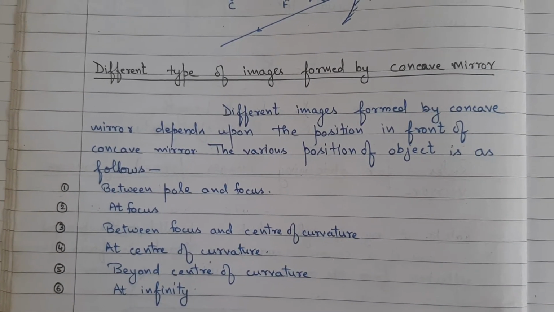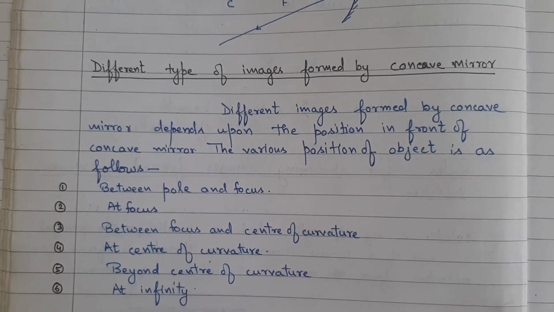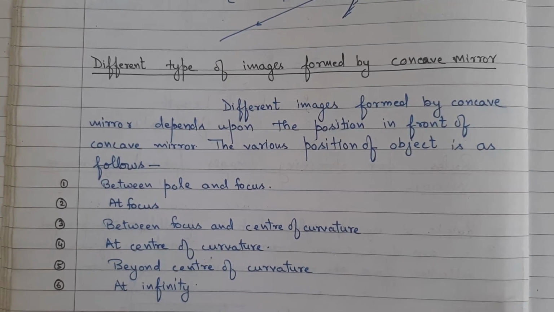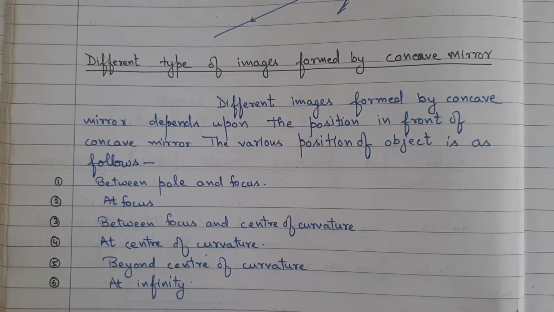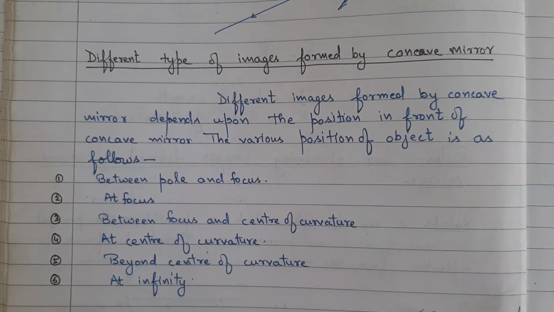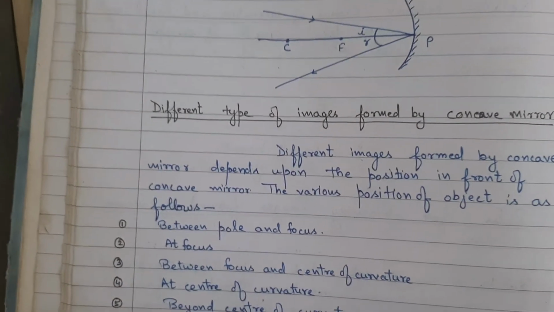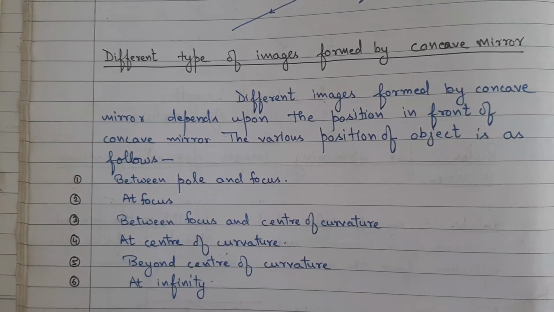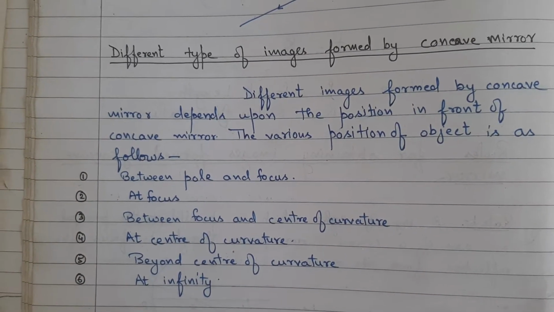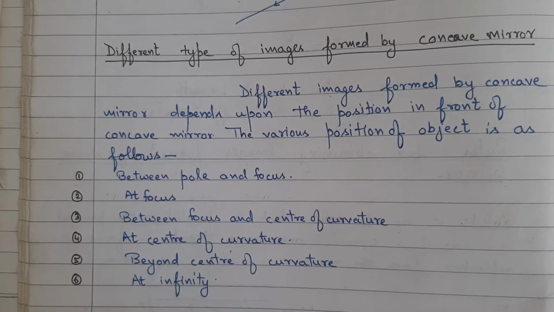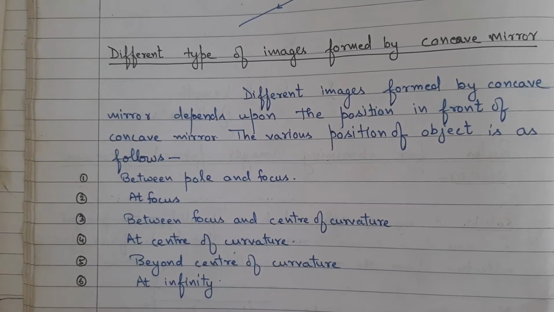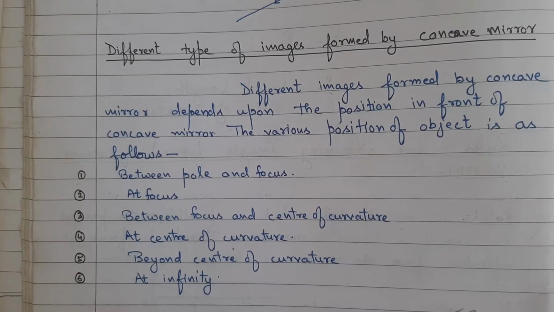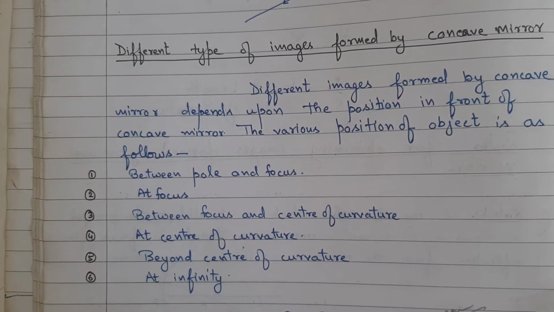Different types of image formed by concave mirror. Different images formed by concave mirror depend upon the position of the object in front of concave mirror. The various positions of object are as follows. Number 1, between pole and focus. Number 2, at focus. Number 3, between focus and center of curvature. Number 4, at center of curvature. Number 5, beyond center of curvature, and at infinity.